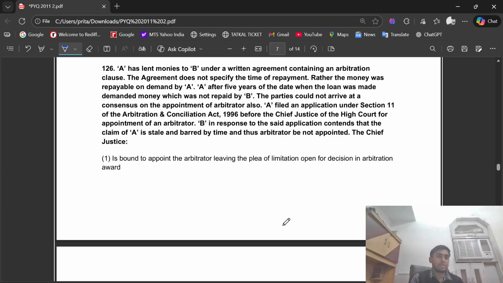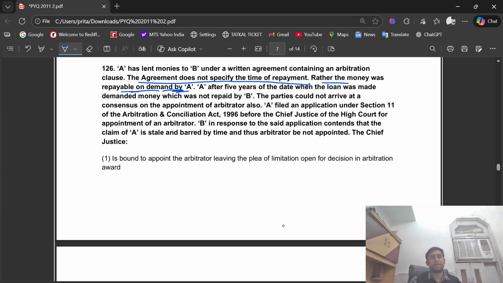क्वेश्चन नंबर 126. A has lent monies to B under a written agreement containing an arbitration clause. The agreement does not specify the time of repayment. Important point है. Rather, the money was repayable on demand by A after 5 years of the date when the loan was made. ये मेंशन था कि repayable on demand by A, कि A जब बोलेगा तब देना पड़ेगा.